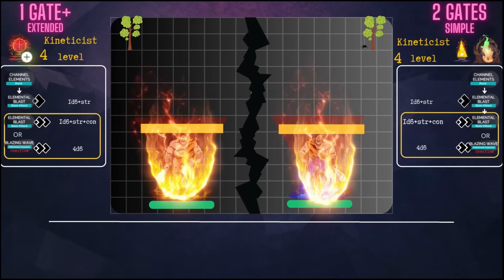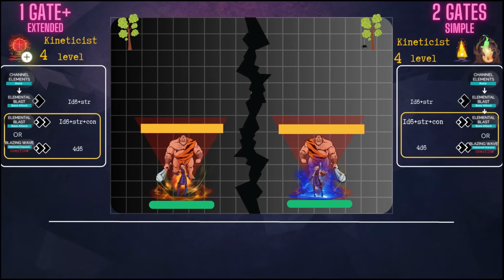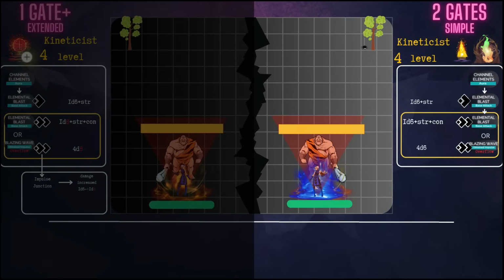If he makes an attack with the elemental blast at the cost of 2 action points, then he gets a damage bonus equal to his Constitution. And here we see the first difference. The kineticist on the left, who has the impulse junction, gets another advantage since the attack costs 2 action points. This increases the base damage of this impulse by 1 step, from 1d6 to 1d8. The kineticist on the right doesn't have these advantages, just a bonus from his Constitution.